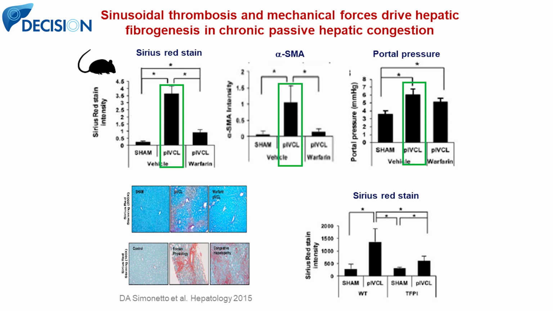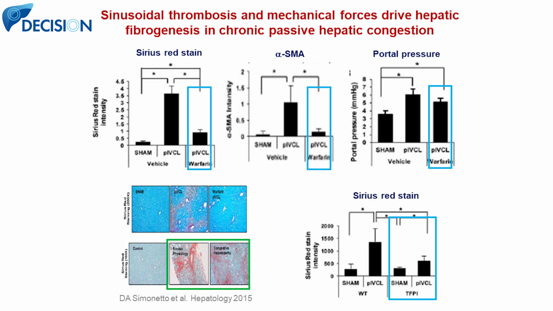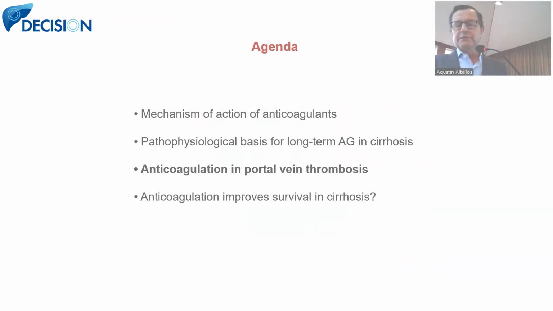If we treat these animals with warfarin, therefore we block the coagulation route. So there is a reduction in the amount of fibrous tissue, in the activation of hepatic stellate cells, and also a reduction in portal pressure. We get similar findings if we perform partial inferior vena cava ligation in mutant rats with a mutation of the extrinsic pathway of the coagulation cascade, indicating that hypercoagulation contributes to fibrogenesis in the liver. These are preclinical studies, or studies in experimental models.